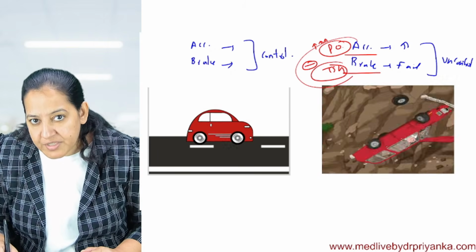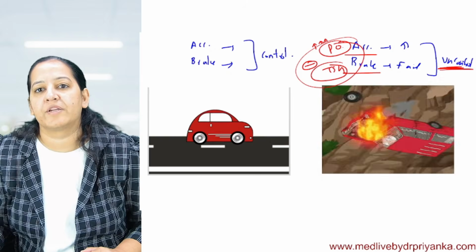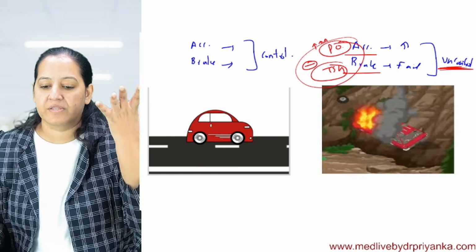So if these mutations are occurring, uncontrolled mitosis, uncontrolled speed, that's cancer.